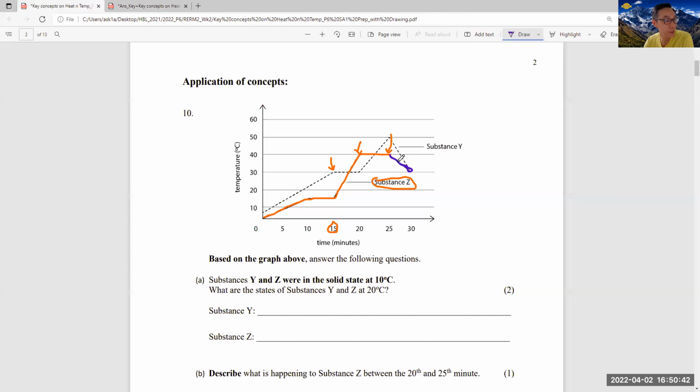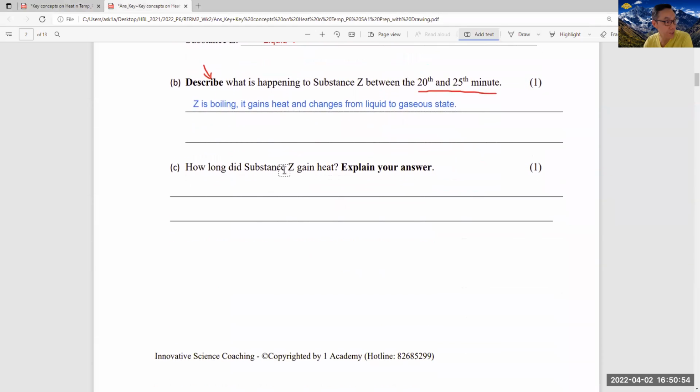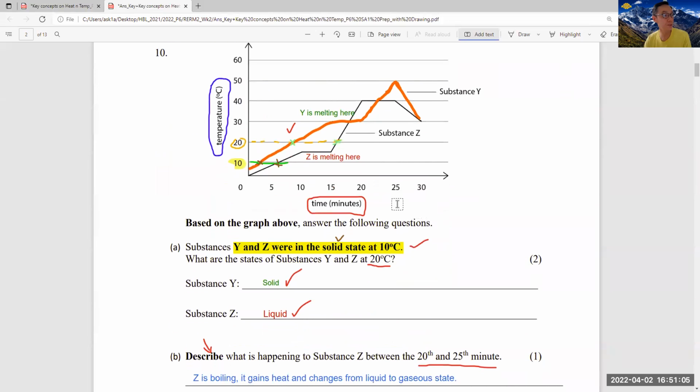Because some students, if they are not careful, may put 20 minutes. Because during this part where it's boiling, it is still gaining heat. So therefore, the answer is substance Z gains heat for 25 minutes. Why 25? Because you can see after 25, then it starts to drop.